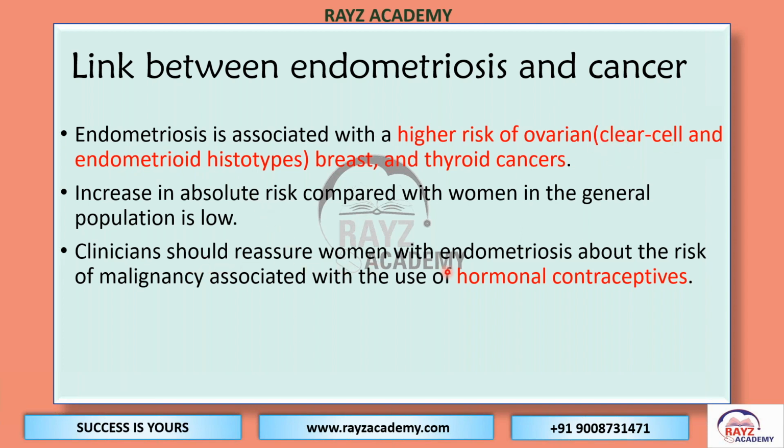Clinicians should reassure women about the risk of malignancy associated with the use of hormonal contraception, because these patients have recurrence and long-term pain, so for the long term they need to be on hormonal contraceptives. And we all know there are great studies on the use of oral contraceptive pills and the effect over different types of cancers.